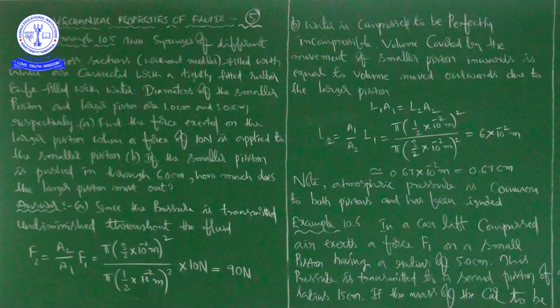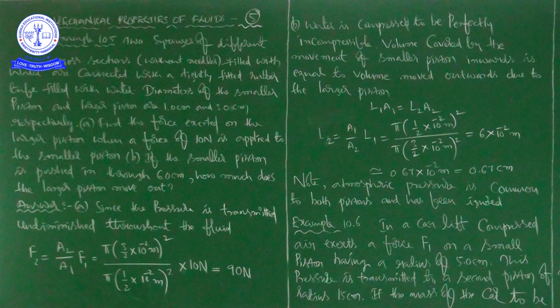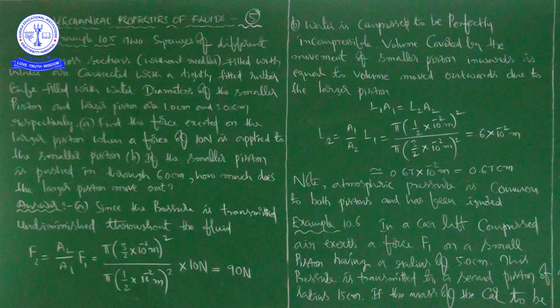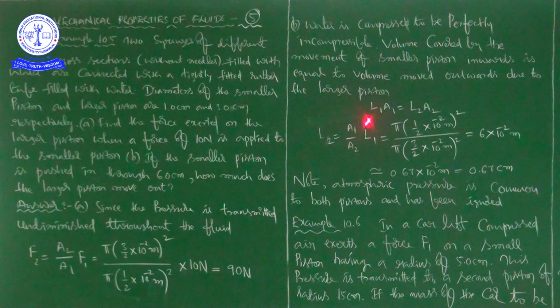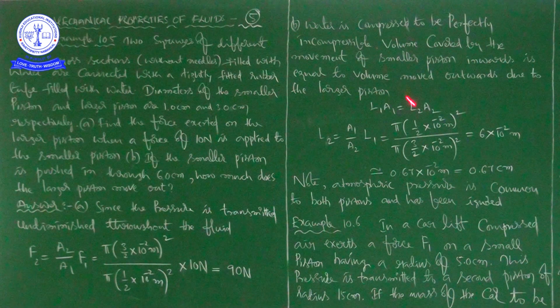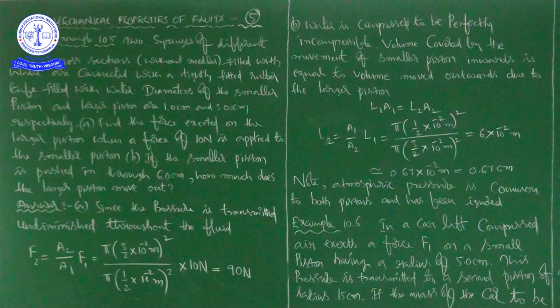So what is the smaller piston, what is the larger piston, how the smaller piston is moving, how we are applying force on the smaller piston. Similarly, what is the resultant force, how it is acting on the larger piston, how the larger piston is moving. All this we discussed in our previous class. So when the smaller piston is moving downwards, inwards, the volume covered by the movement of the smaller piston inwards is equal to the volume moved outwards due to the larger piston.